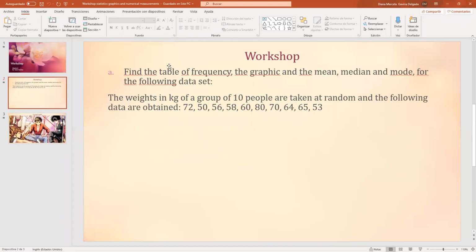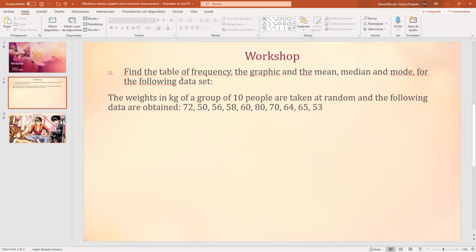You're going to find the table of frequency, the graphic, and the mean, median, and mode for the following dataset. The weights in kilograms of a group of 10 people are taken at random and the following data are obtained: 72, 50, 66, 56, 58, 60, 80, 70, 64, 65, and 53. So this is what you're going to do.